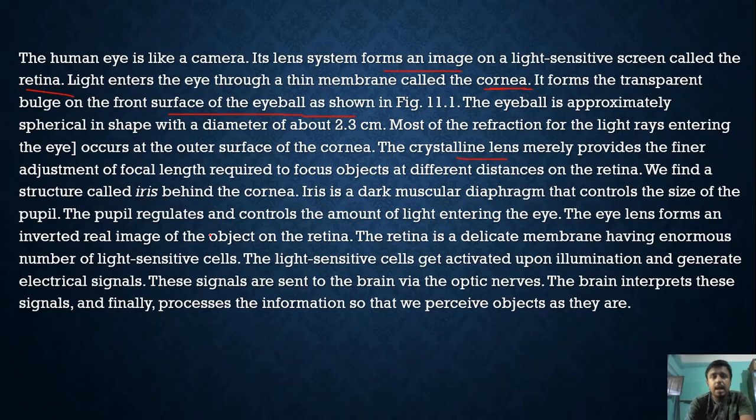Muscles are present that control the pupil. Okay, the eye lens. We found the iris. The pupil regulates and controls the amount of light entering the eye. The eye lens forms an inverted real image. Another structure is the ciliary muscle.